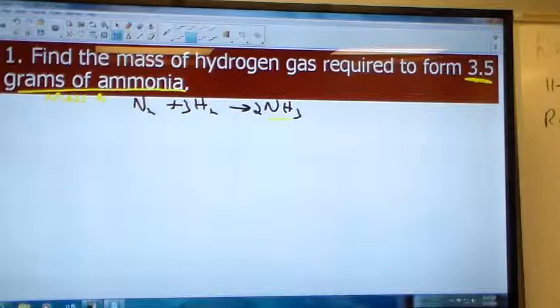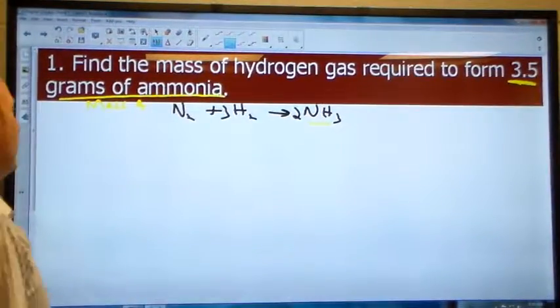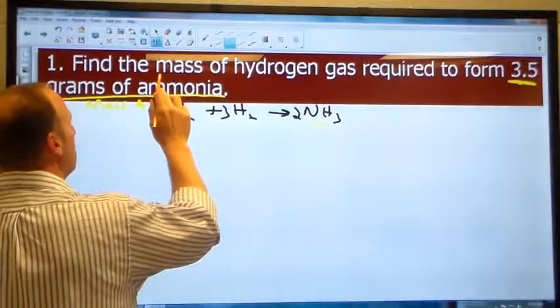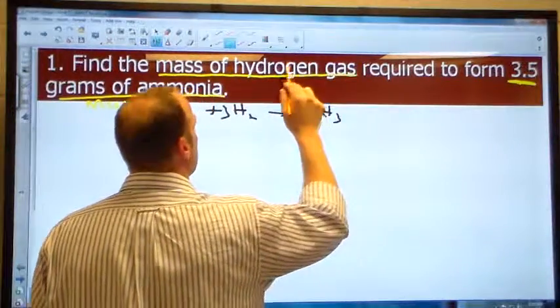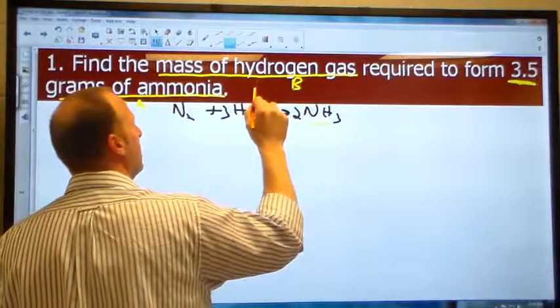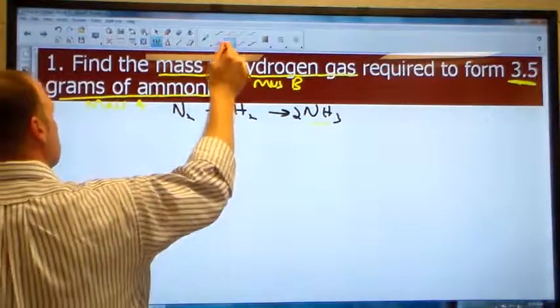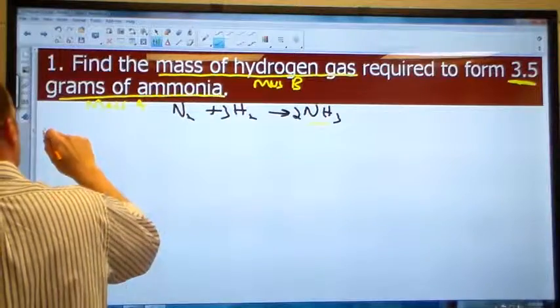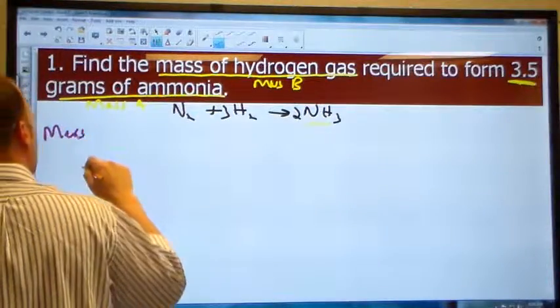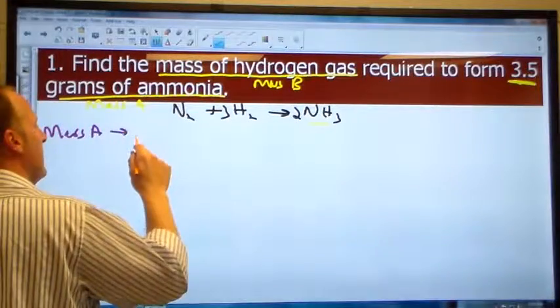Second thing I have for you to do when you start this question is to underline the place that you want to go to. What is the question asking? And we want to go to, this is our unknown. I recognize that hydrogen gas is different than ammonia, so that's B, and we want to go to mass of B. So, we know on SOL, we label this not a mole A, mole B, this is a mass A to mass B problem.